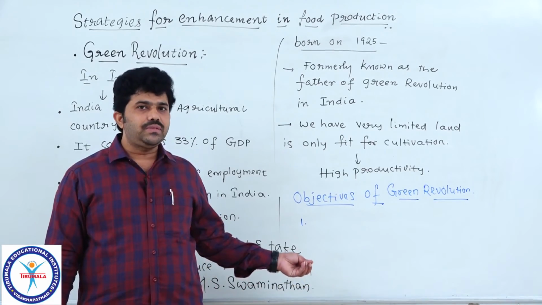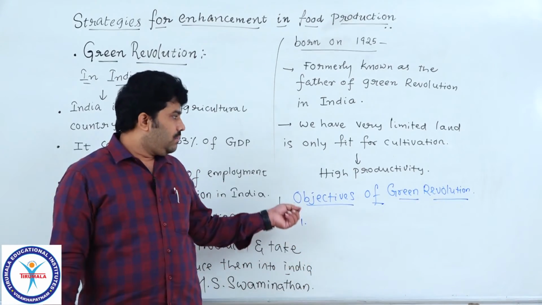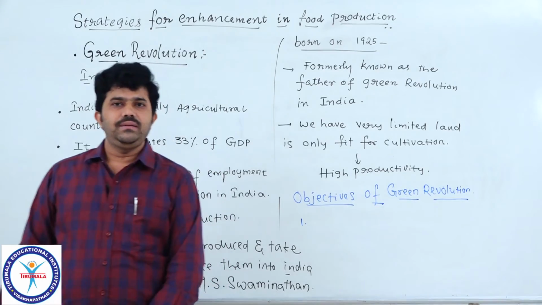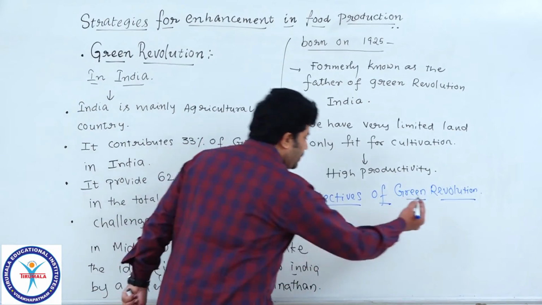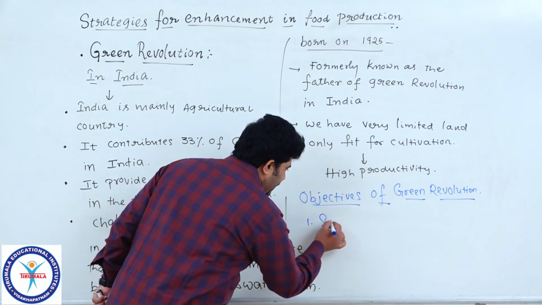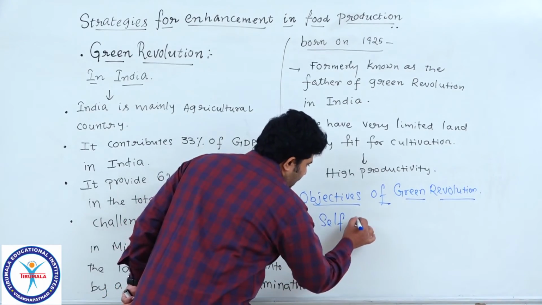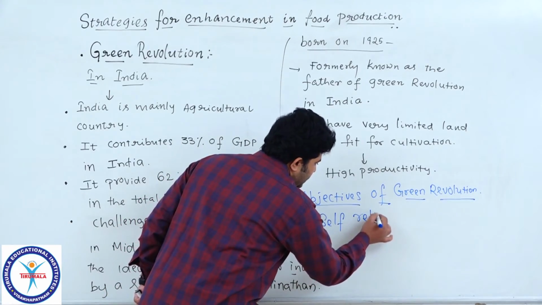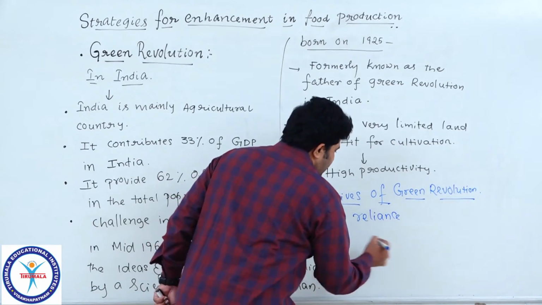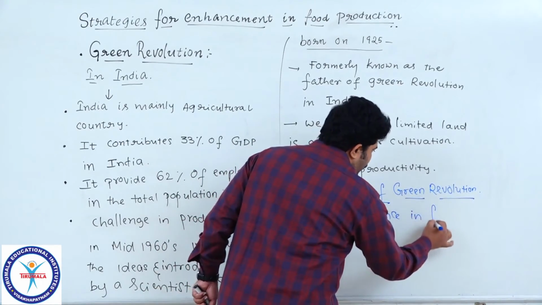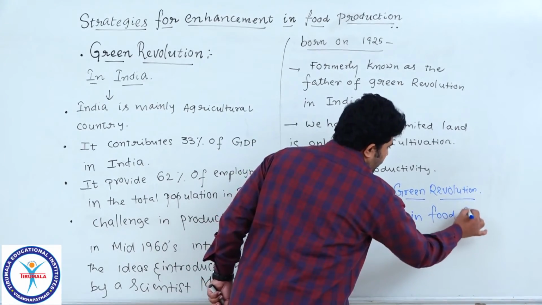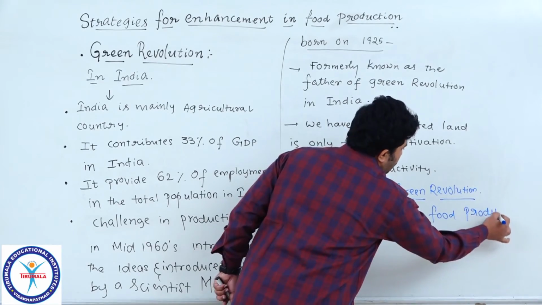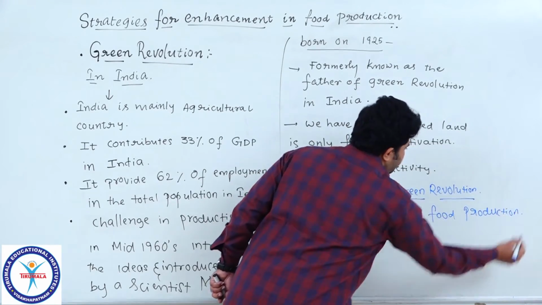Now what are the objectives? Clearly they are present in the green revolution, once we see. So the objectives of green revolution: it is self-reliance in food production. Food production is the first objective.